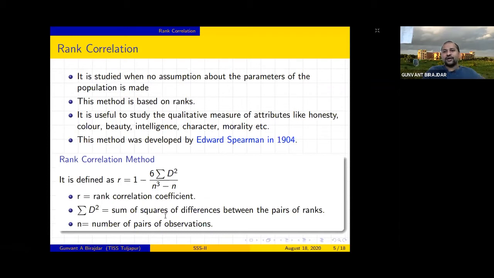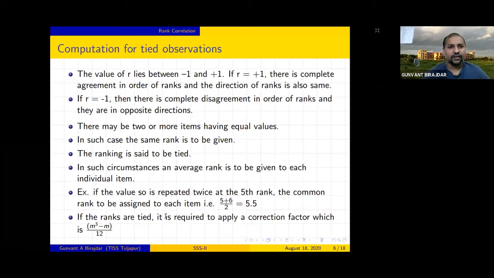So whenever you are dealing with qualitative data and you want to find their relations, at that point of time you have to use the rank correlation method, or sometimes we call it the Edward Spearman rank method, right? Both are the same. There is another situation.